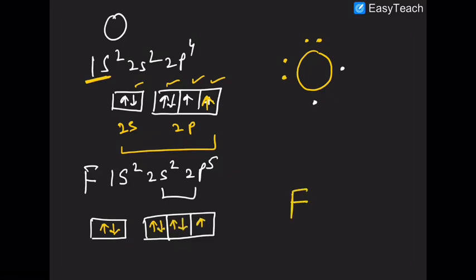So fluorine has 1, 2, 3 lone pairs, and one electron is unpaired. I am repeating once more: fluorine has 3 lone pairs and 1 unpaired electron. Oxygen has 2s2, 2p4, so like that only: 2 lone pairs and 2 unpaired electrons.